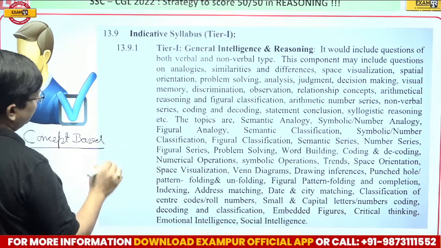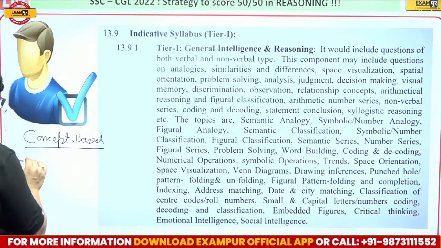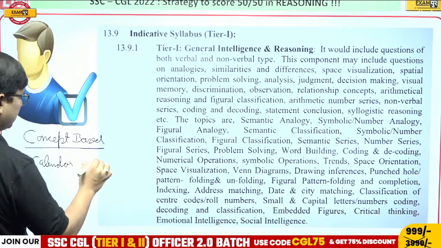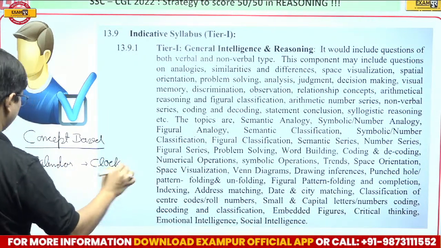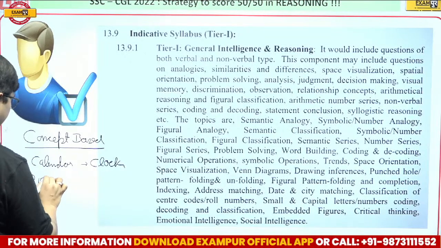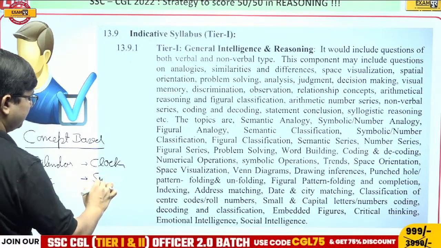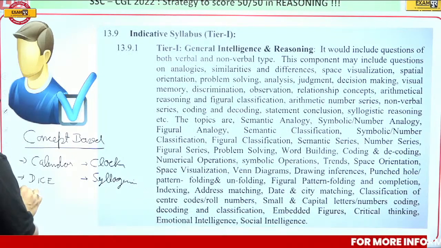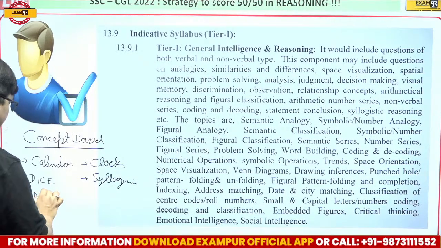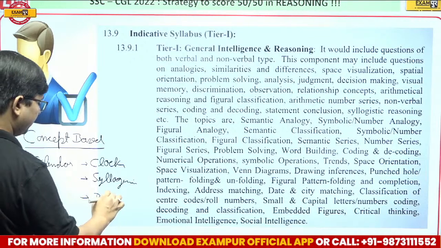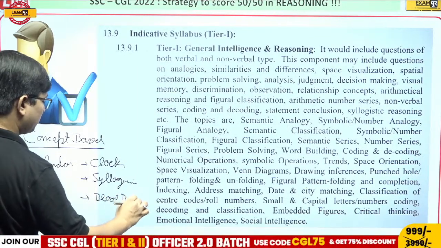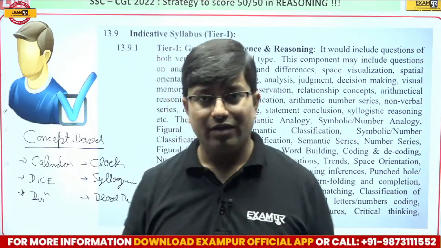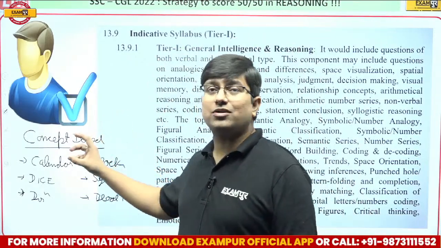Concept based topics like calendar, clocks, dice, syllogism, etc., like direction, like blood relation. Okay, so in these kinds of topics, you are 100% sure that you will be able to solve them, because you are all well aware of the concept.